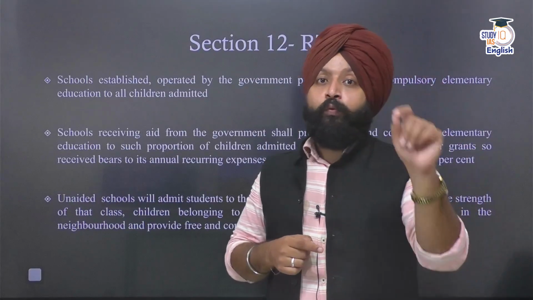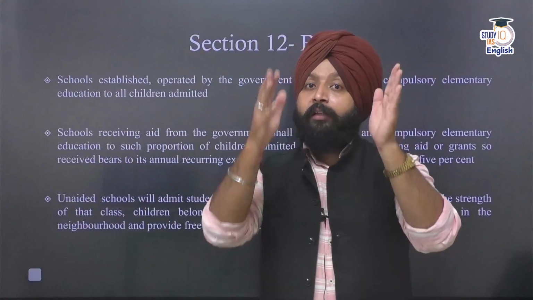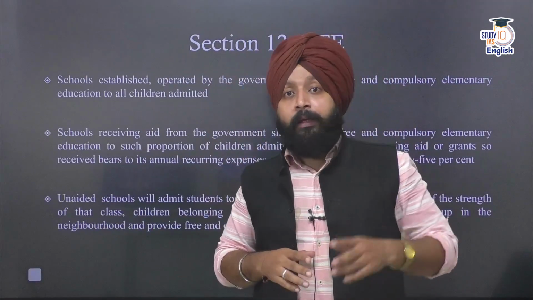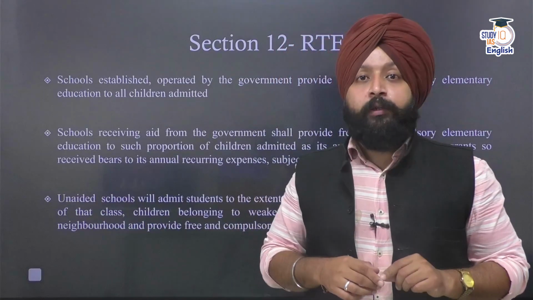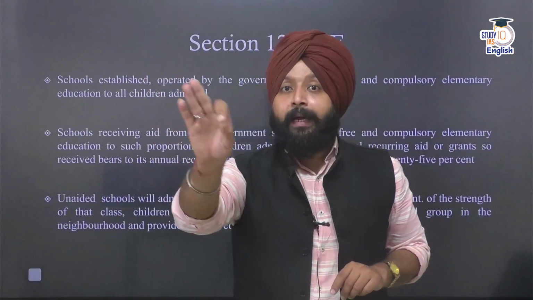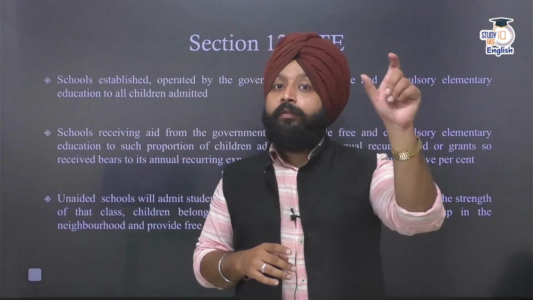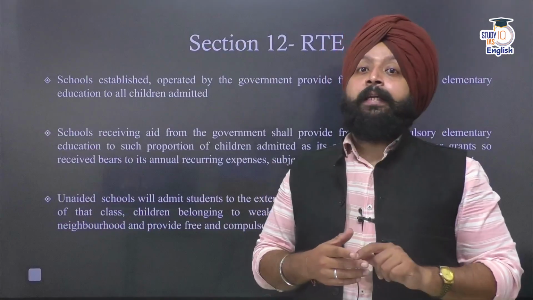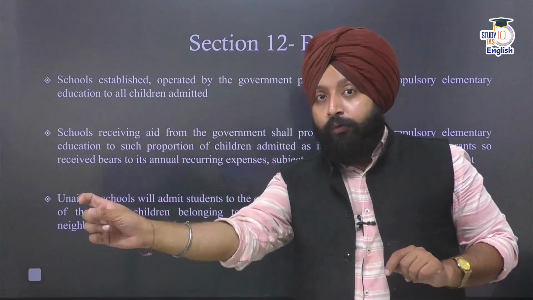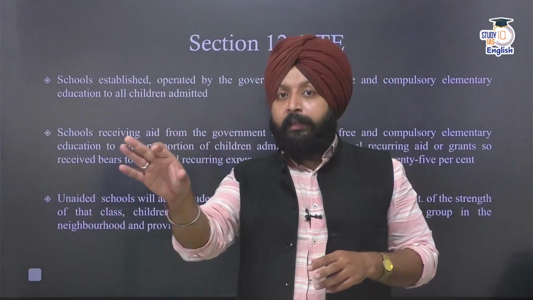They have to reserve at least that many seats in proportion to the money that they are receiving. For example, if a school is spending 1 crore rupees per year on education and it is getting 50%, that means 50 lakh, from the government as financial aid, now it has to reserve 50% of its seats for the children belonging to the economically weaker section of society.